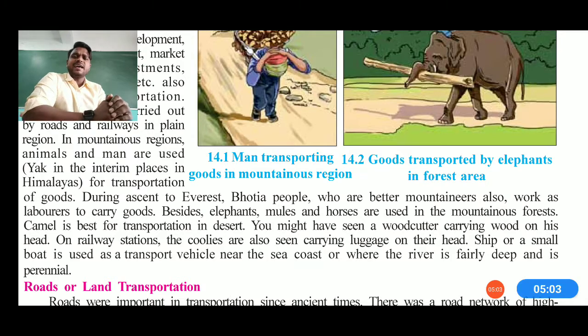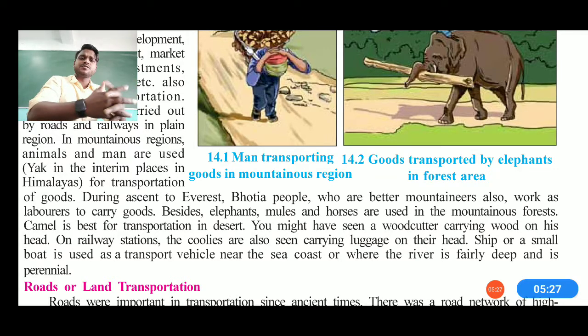Now, on Everest, the Bhotia people, who are better mountaineers, also work as landlords and land laborers to carry the goods. Besides, elephants, mules and horses are used in mountainous and forest areas also. If you talk about the camel, it is also known as the ship of the desert and is best for transportation in desert areas where very little water is available.